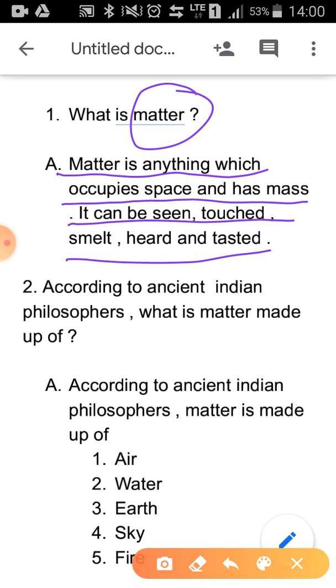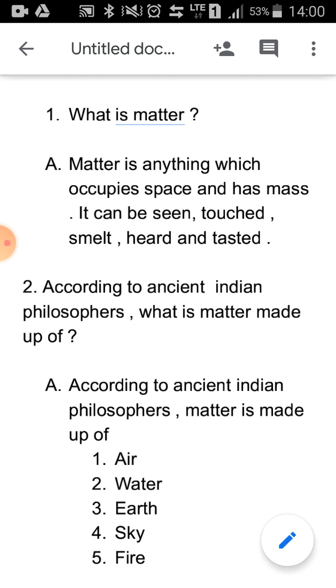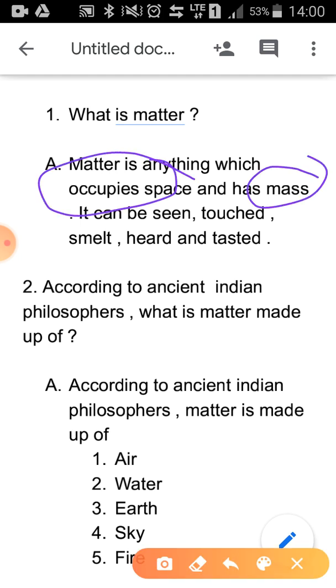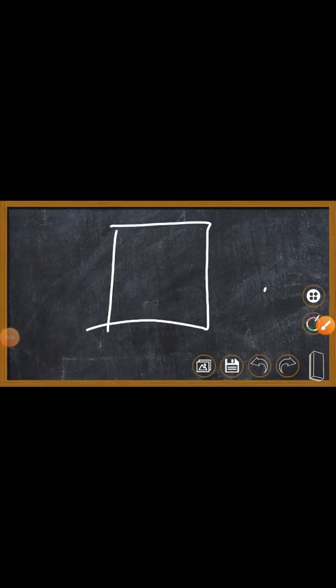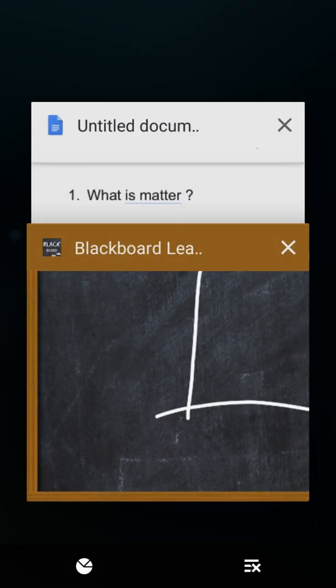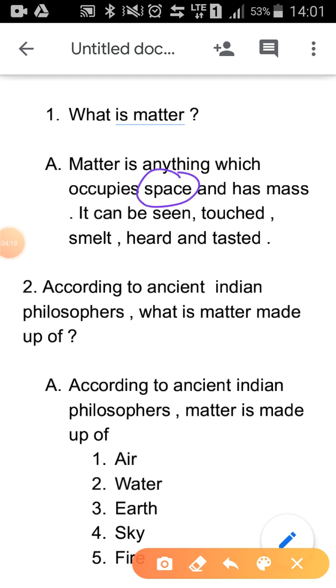So the first thing we get to know is that matter is anything which occupies space and has mass. For example, the page of the book from which you are studying: does that occupy space? If you keep it on a table, will it occupy space? The answer is yes. Does it have mass, meaning does it have atoms inside it? Yes, it has atoms inside it. So this is what you call matter: anything which occupies space and has mass, and has atoms inside it.